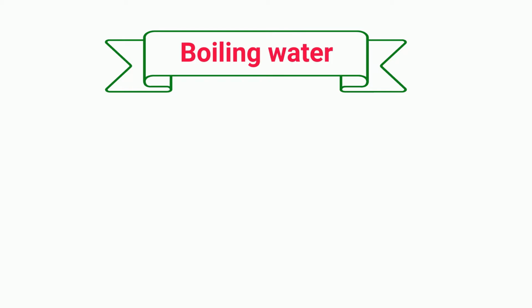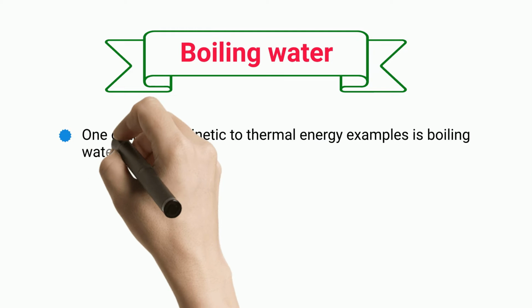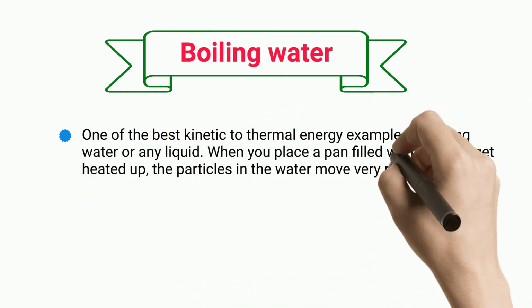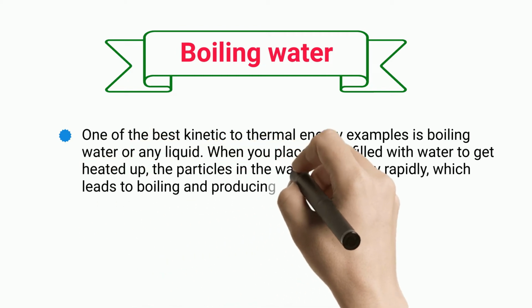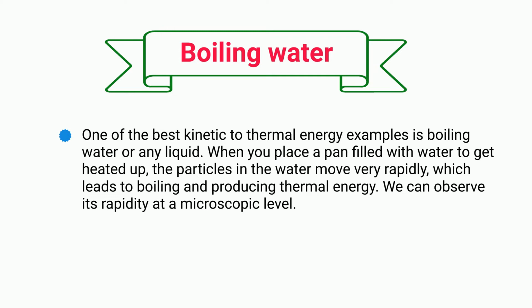Boiling water. One of the best kinetic to thermal energy examples is boiling water or any liquid. When you place a pan filled with water to get heated up, the particles in the water move very rapidly, which leads to boiling and producing thermal energy. We can observe its rapidity at a microscopic level.